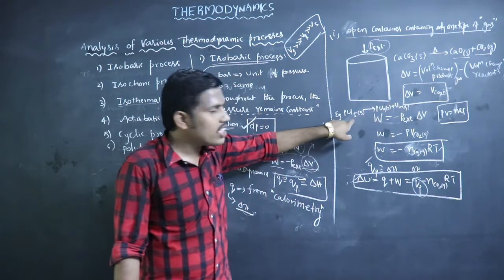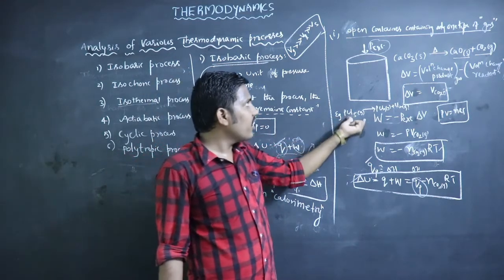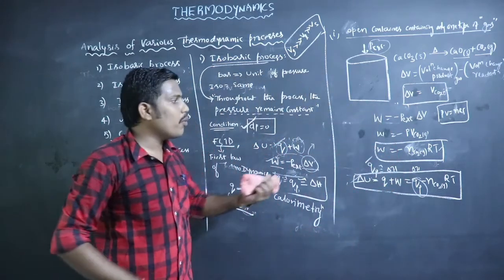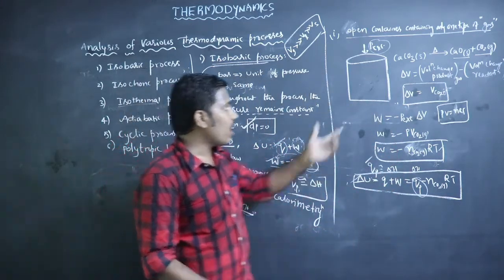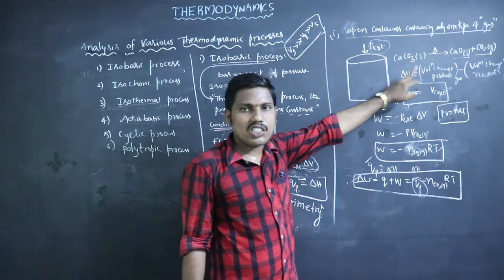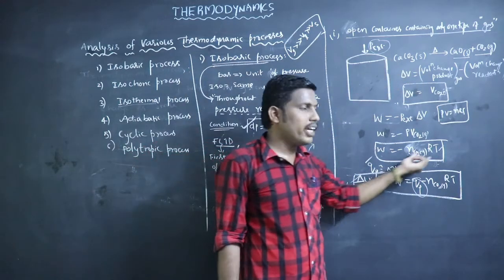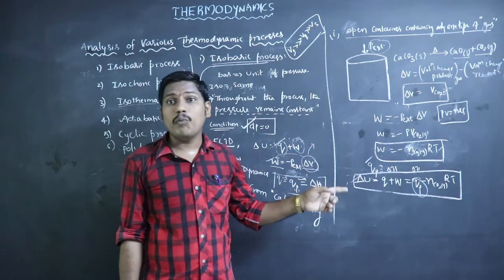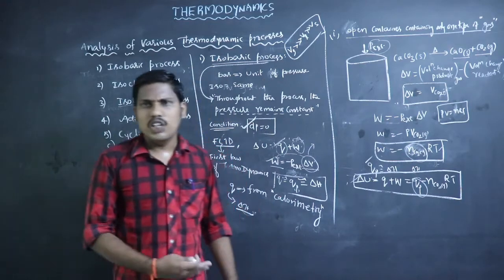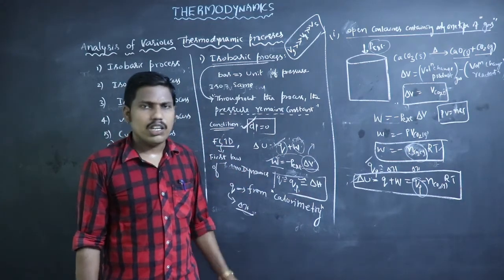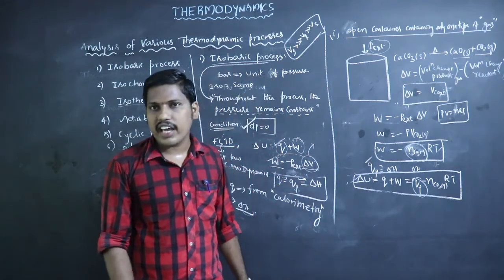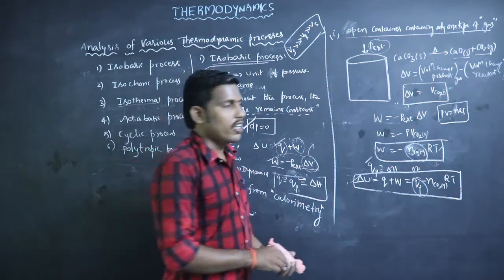Before going to this case, we will practice a problem on this case. So, all of you understood this case: an open system containing only one type of gas. For only one type of gas, W equals minus nRT, where n means the number of moles of that gas. Here if we use CO2 gas, we consider n of CO2, or any other gas. So W equals minus n of the gas into RT.